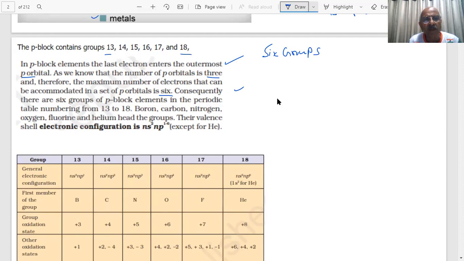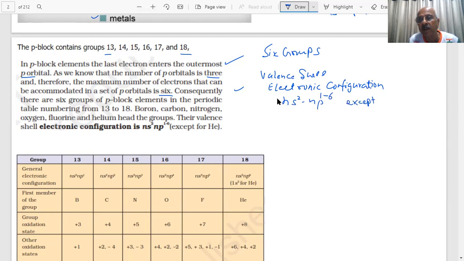Carbon, boron, and helium, the valence shell electron configuration is important, because here is the reactivity, how they react. Students, what type of oxidation state they will show depends on the valence shell electronic configuration. For every group it is ns2 np1 to 6, except helium, which is 1s2.